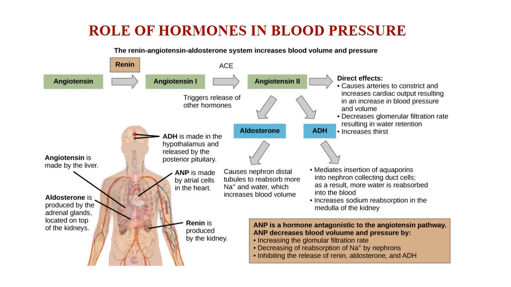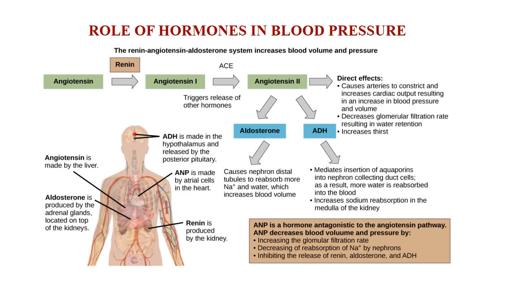In another way, angiotensin 2 also triggers the release of antidiuretic hormone, that is ADH, from the hypothalamus, the master endocrine gland. ADH is secreted with the action of angiotensin 2, which leads to water retention in the kidneys, that is, water conservation in the kidneys.